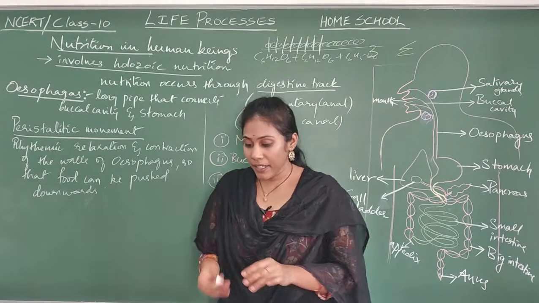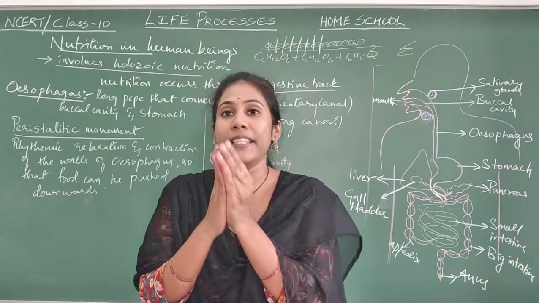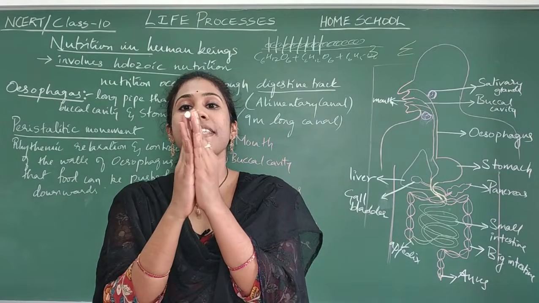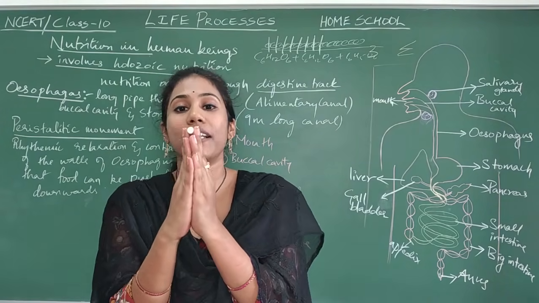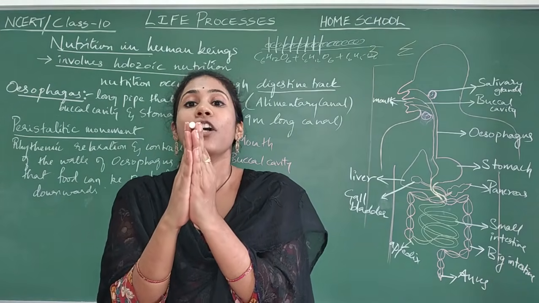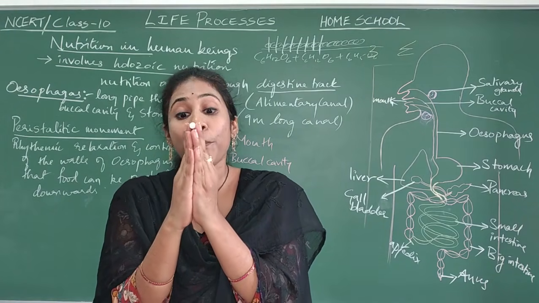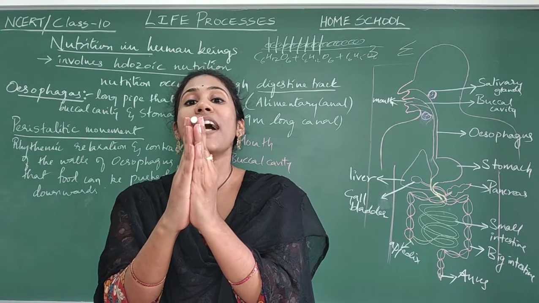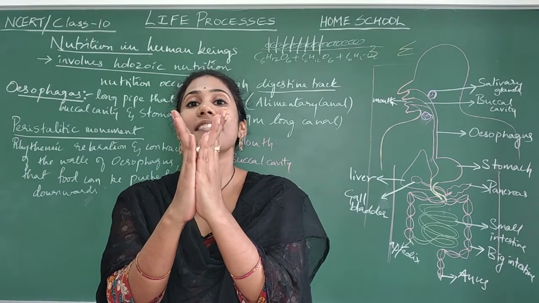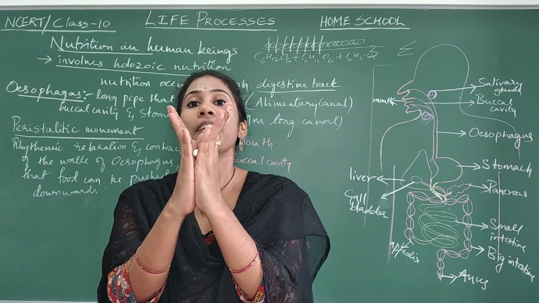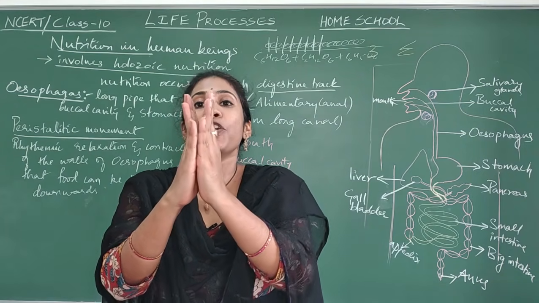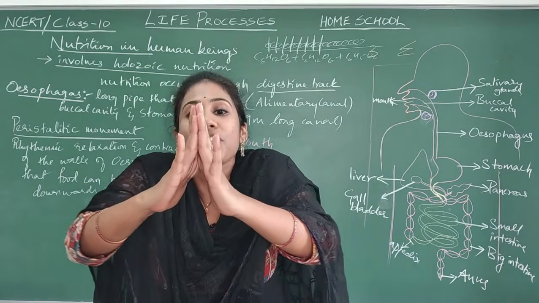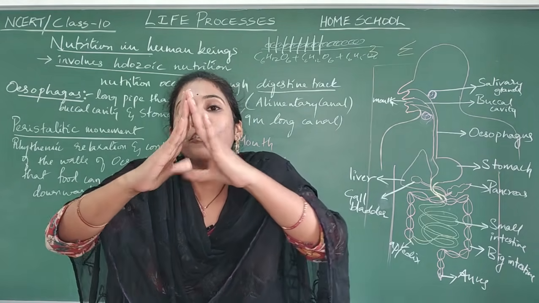Imagine this is my esophagus tube and this chalk piece is the food. It has come from the buccal cavity and has to move through the esophagus. See how it can move. If it relaxes, the muscles will go like this. Once it has to go down, again this area should close down and here it should relax.